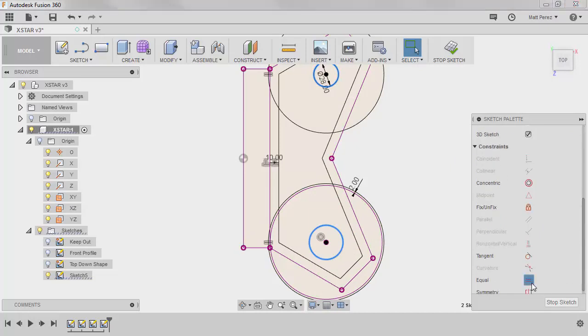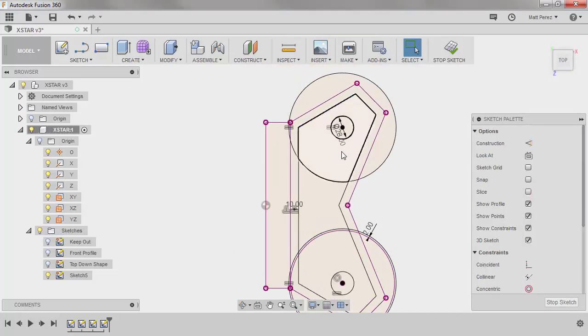Now the reason I didn't project this specific circle is because I don't necessarily want to drive it off the 28 that's in the first sketch. I might want to make it bigger or smaller. This is going to be the mounting circle for our motor, which has a 19 millimeter diameter bolt circle. Now all this information is directly from the DYS manufacturer's website, or you can find it on various websites. Wherever you find the motor for sale, generally that information will be located there.